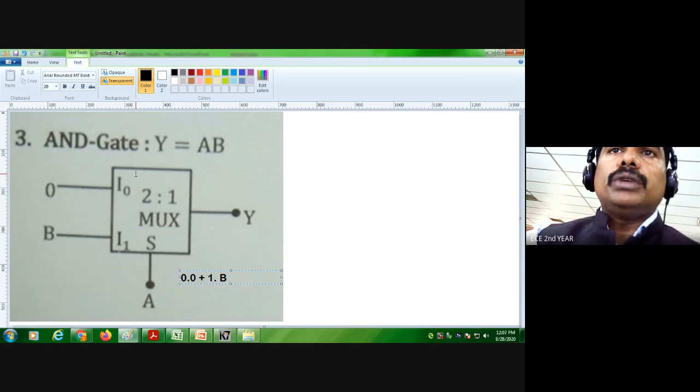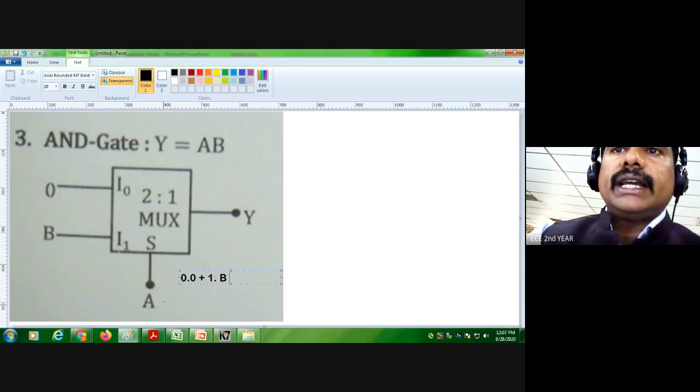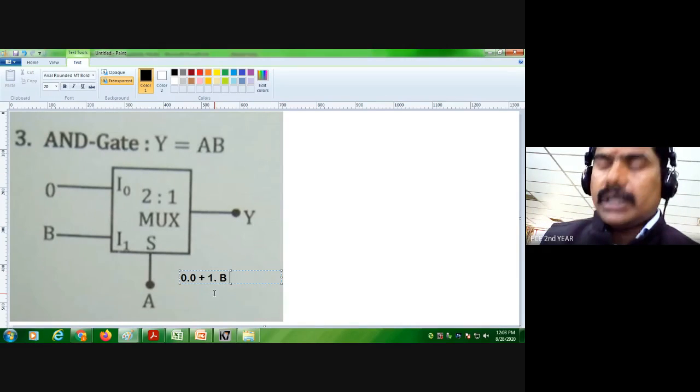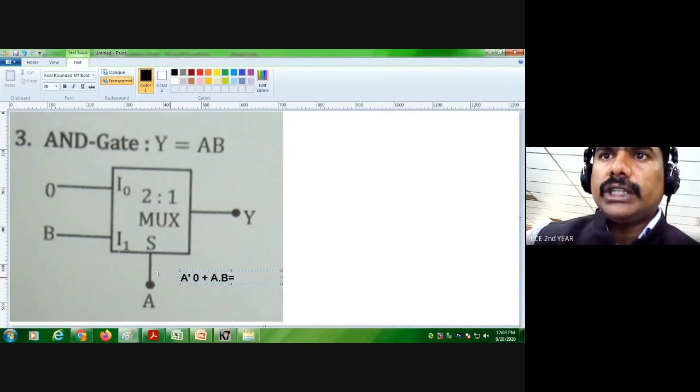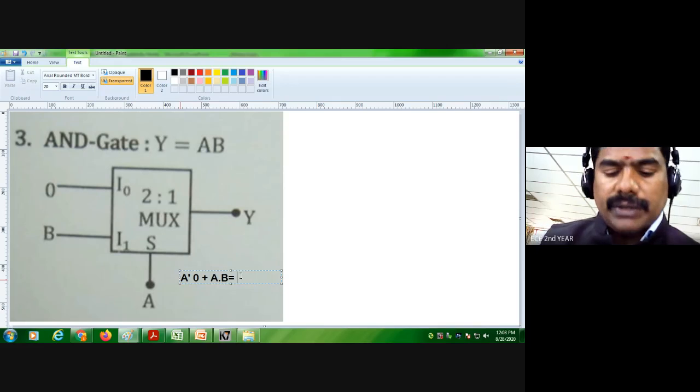Okay, so this is a two input AND gate. This can be used as an AND gate because if I give the first term as A dash times 0 plus AB, we get AB.